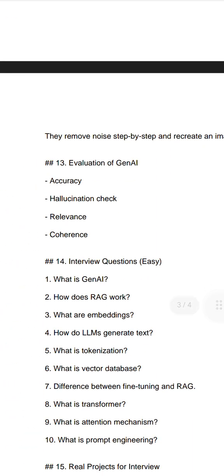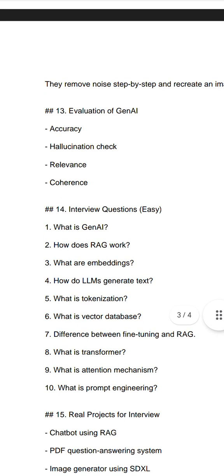And what about the evolution of GenAI? Accuracy, hallucination check, relevance, coherence. Like in machine learning we have accuracy and R2 score, here we also have accuracy, hallucination check, relevance, and coherence.